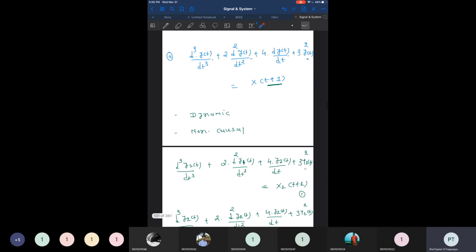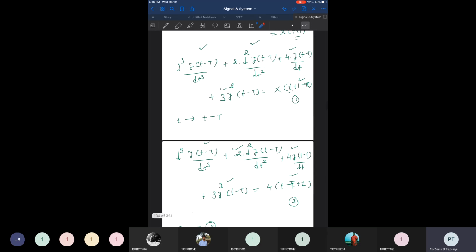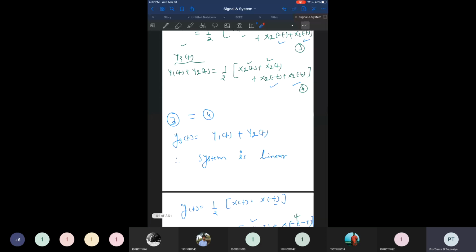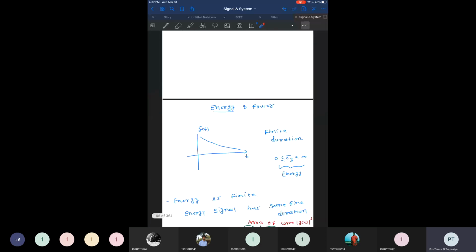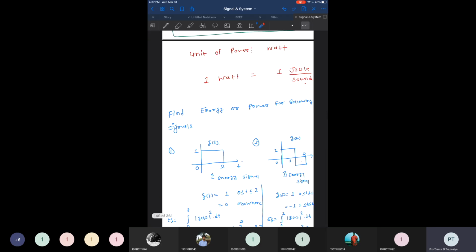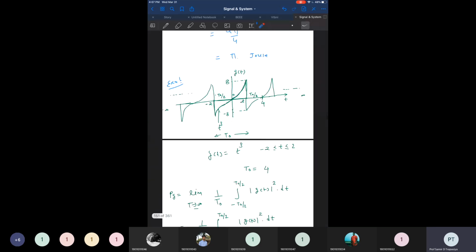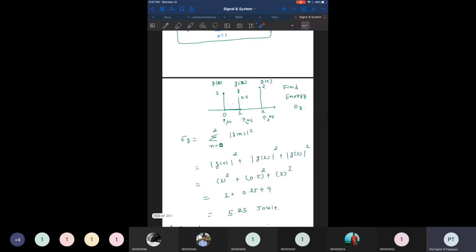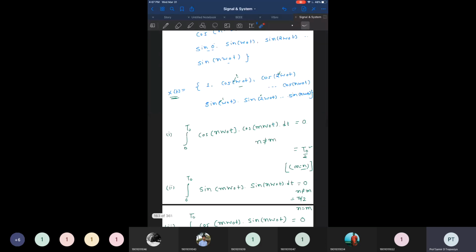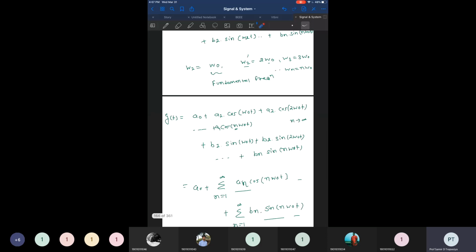So the system response is given. We have gone through many examples in this direction also, where we have to answer multiple questions and classify the systems into multiple categories, right? This part we have already done, and this part is actually covered by Sony sir, so I'm not going into detail of this one. If time permits, then we will discuss it tomorrow.